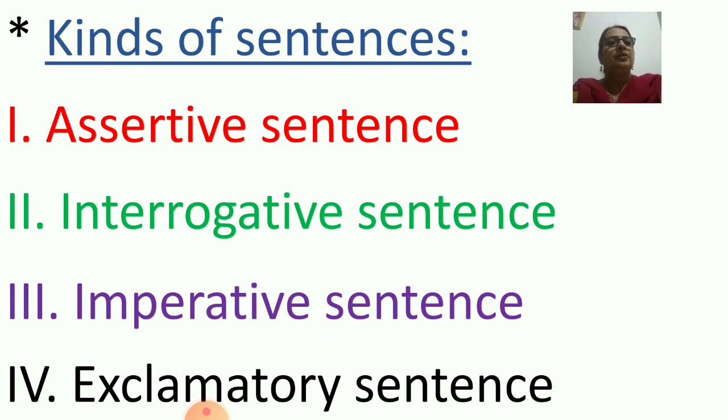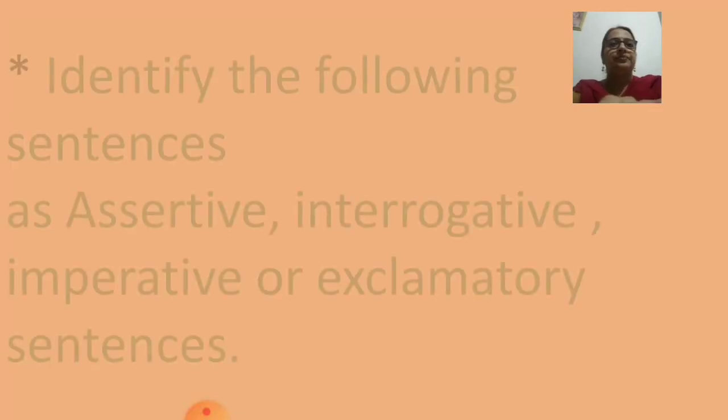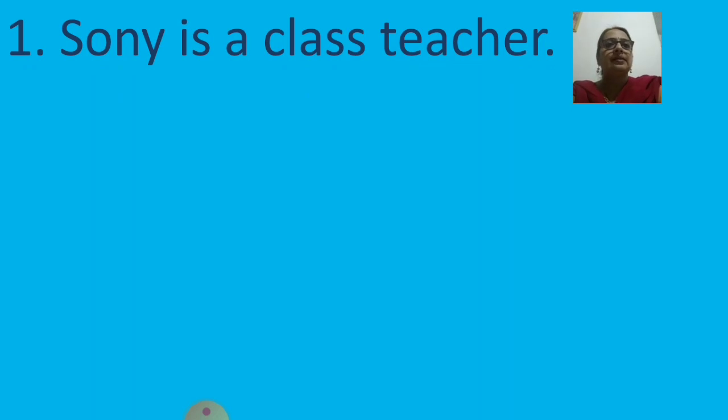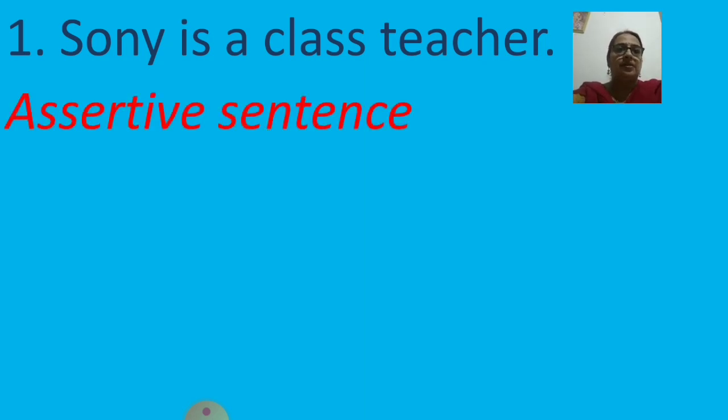Understood, children? Now let us solve one activity. Identify the following sentences as assertive, interrogative, imperative, or exclamatory sentences. Soni is a class teacher. What is the type of this sentence, children? Is it asking a question, or is it showing strong emotions or feelings? Or is it a request? No. This is just a statement. So, it is an assertive sentence.